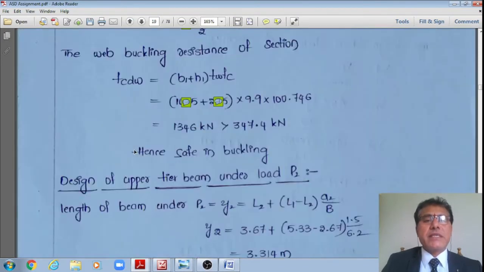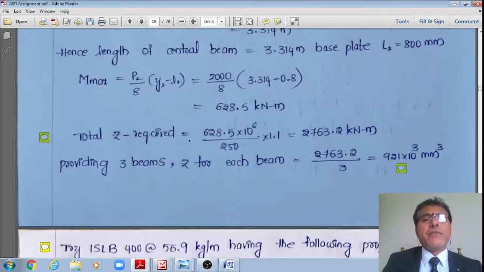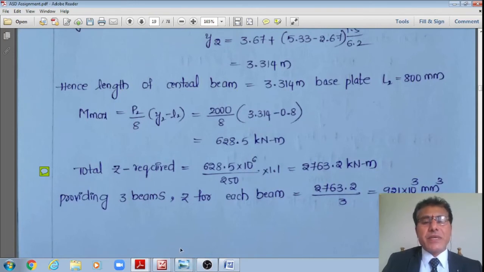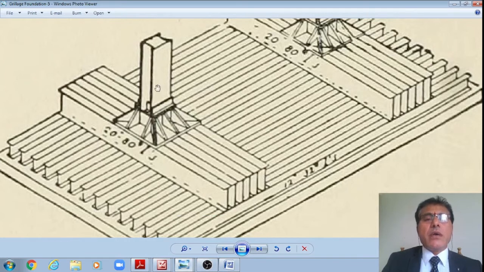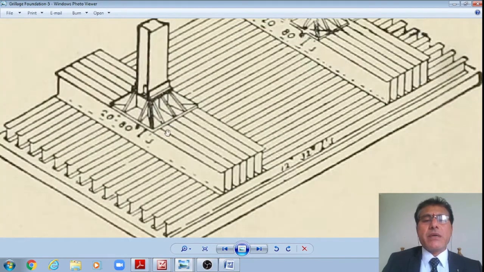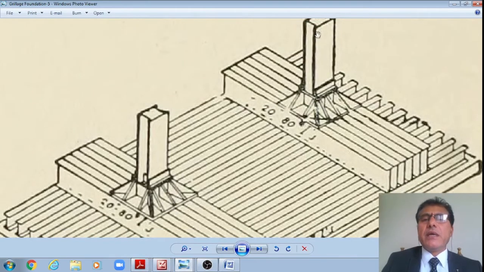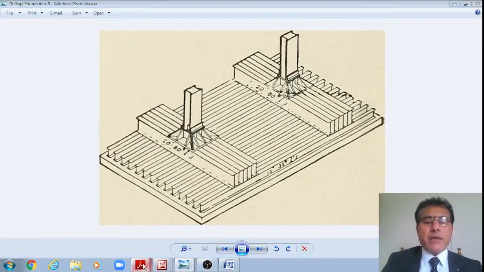then I'll say that my assumed section 3 ISLB 550 are the final sections for the top tier under the concentrated load P1 or under the left column, like this: 1 2 3 1 2 3. Now I'm showing 1 2 3 4 5 6, but this is just a schematic. Now you take 3 ISLB 550, depth is ISLB 550. Once I complete that, then similarly I try to analyze under the second column transmitting a load of P2, how many beams are required, right?